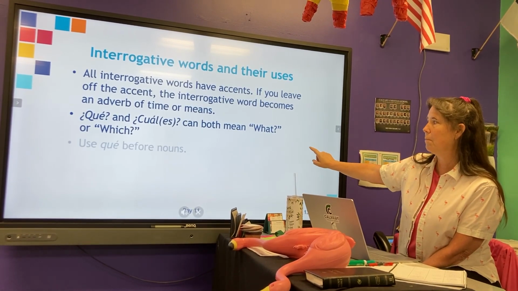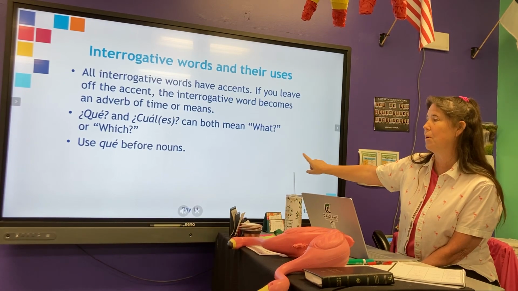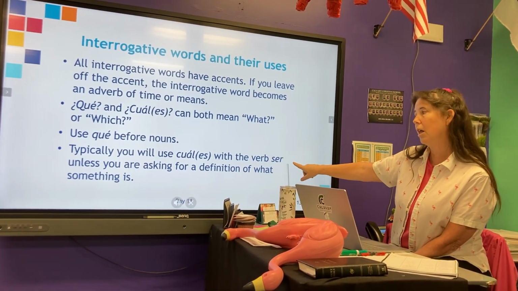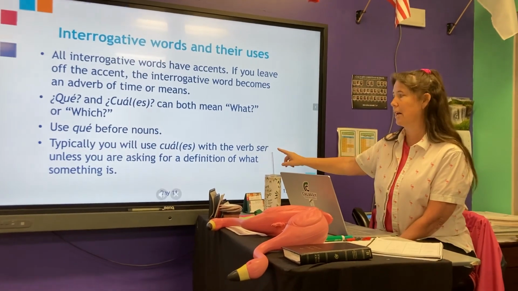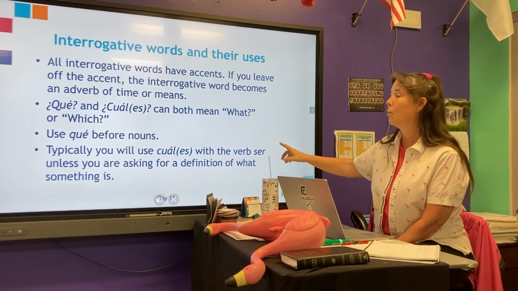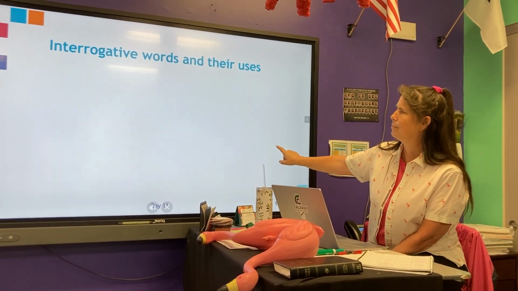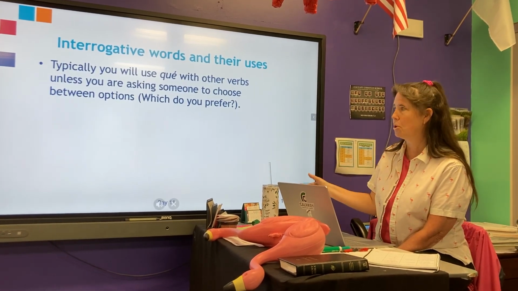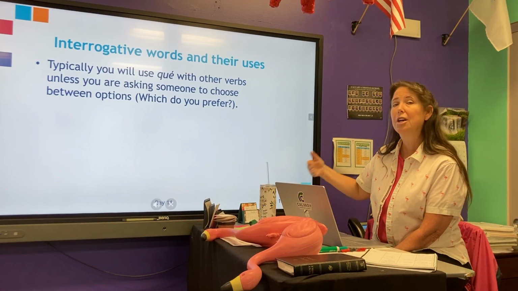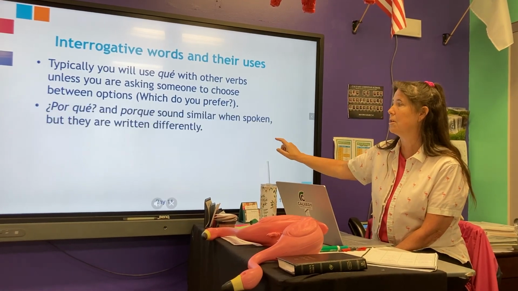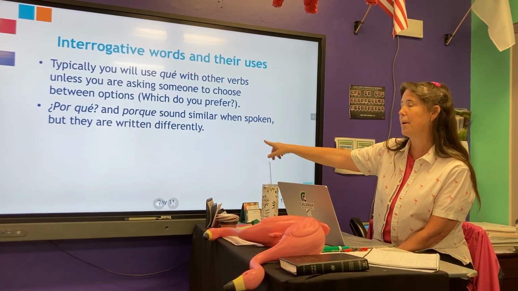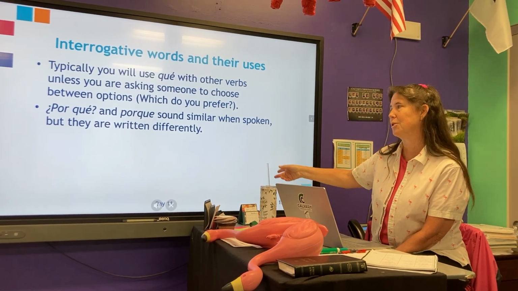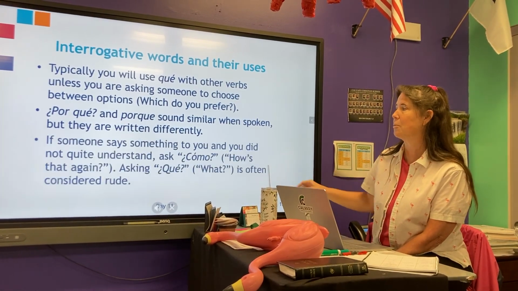Okay. Qué and cuál both mean what or which. When you have qué, usually use it before a noun. You're going to use cuál anytime you have ser and you're asking for a definition of something. What is this? Okay, you use qué with other verbs unless you want somebody to choose. If you're saying like, which do you prefer? Which is your favorite book? That's when you're going to use the cuál. We already talked about por qué and porque. The accent and making it two words versus one changes what it means.